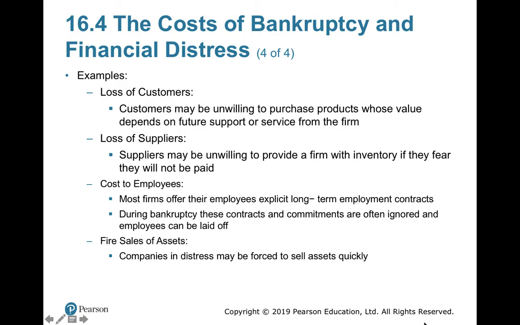What are examples of indirect costs? Loss of customers, loss of suppliers. No customer will like to deal with a company that is going to be bankrupt because the company might not provide after-sale service. No supplier will be ready to supply raw material to a bankrupt company because the company might be closed anytime and the supplier might not get his money. Cost to employees. Employees might start leaving the job because the company is going to be bankrupt, so the key employees might resign and switch their jobs.